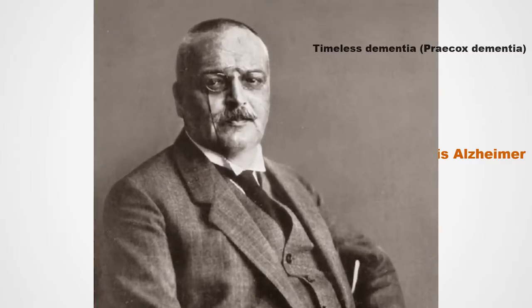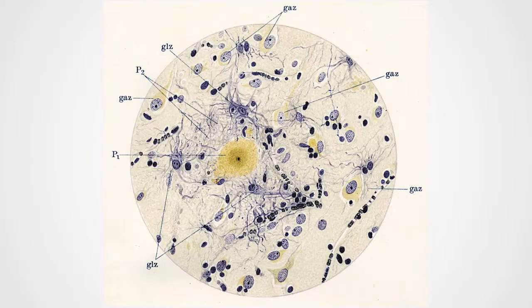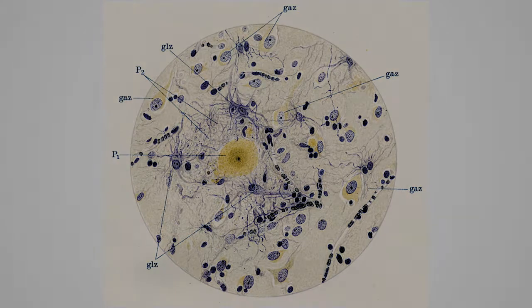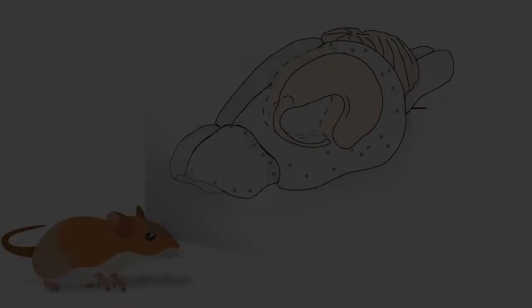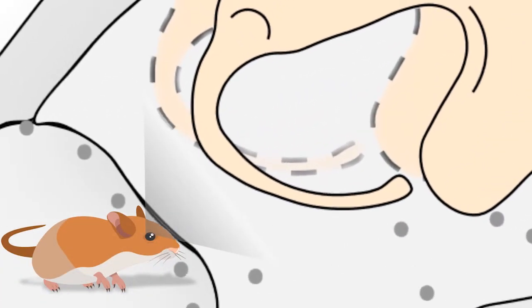Dr. Alzheimer described the presence of amyloid plaques and neurofibrillary tangles in the patient with Alzheimer's disease, and raised an important hypothesis explaining the pathogenesis of this disease, the amyloid cascade hypothesis. According to this hypothesis, amyloid precursor protein can be cleaved in two different ways.